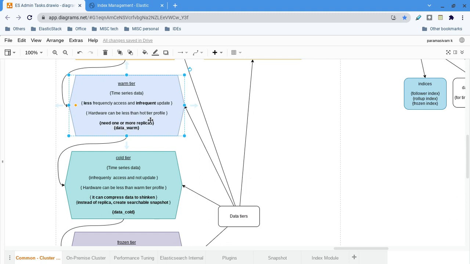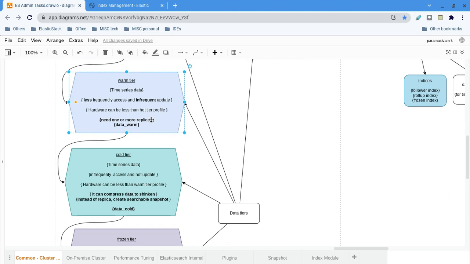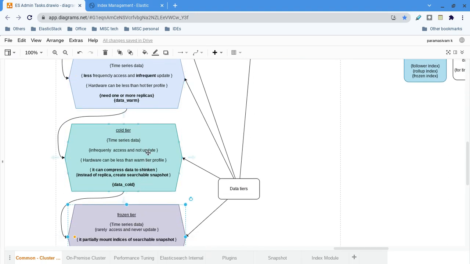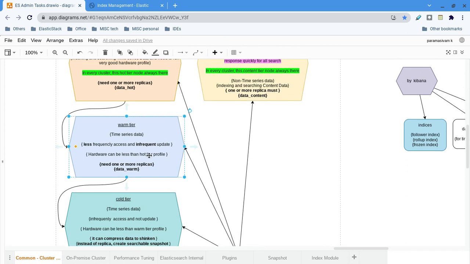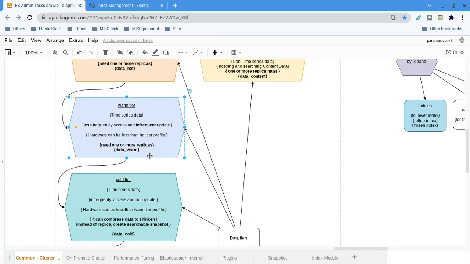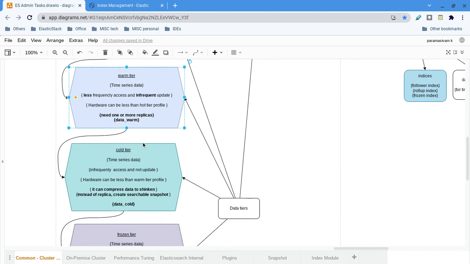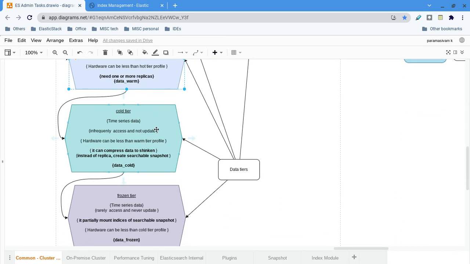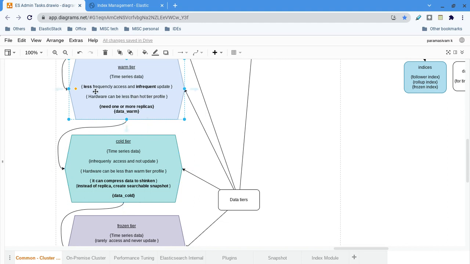So obviously the warm tier also will have more replicas. But in my use case, what I did now is I shrink in the warm tier itself. Shrink is available only in cold and warm tiers. Then the number of replicas I have reduced to 1. Now, based on usage, we are moving from one tier to another using the migrate actions.